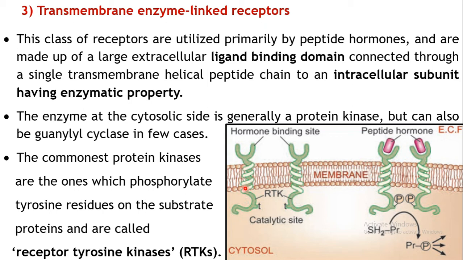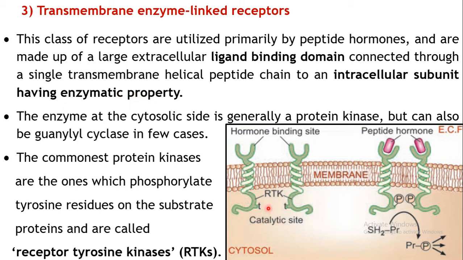Previously, in case of GPCR, we have seen there are 7 alpha helical segments, right? But in this case there is only one. Extracellularly there is a ligand binding domain, whereas intracellularly this segment has enzymatic property.